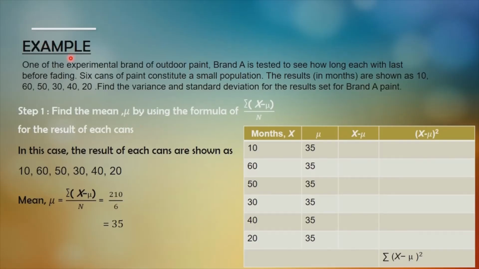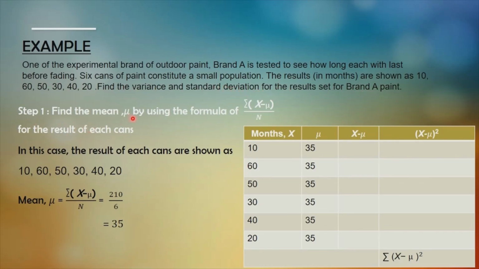So as an example, one question: one of the experimental brands of outdoor paint, brand A, is tested to see how long each will last before fading. 6 cans of paint constitute a small population. The results in months are shown: 10, 60, 50, 30, 40, and 20. So they are asking us to find the variance and standard deviation of the results for brand A paints.